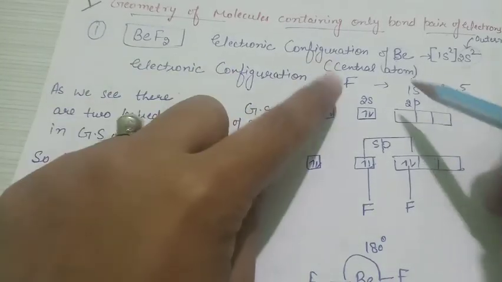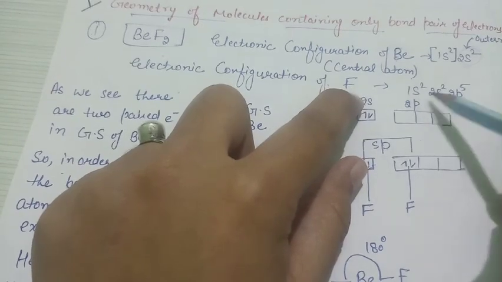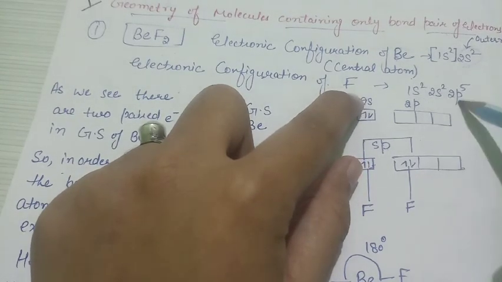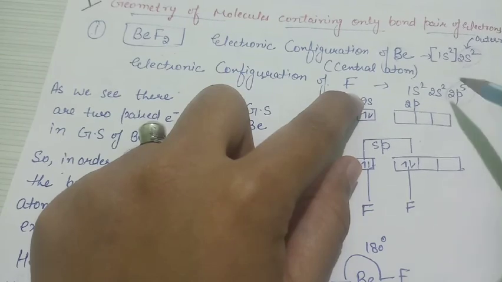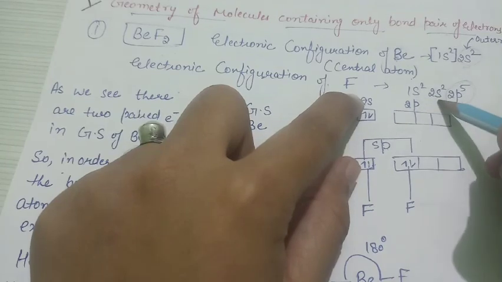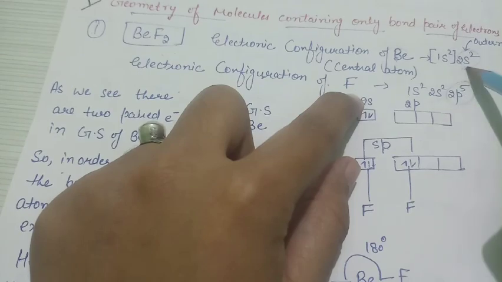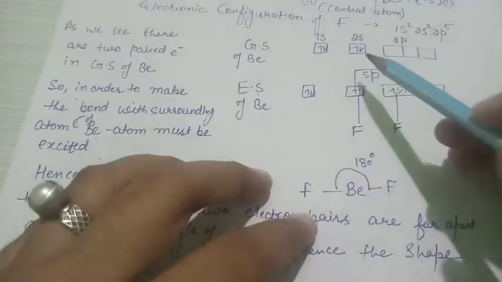Then the electronic configuration of the surrounding atom, fluorine, is 1s2 2s2 2p5. We write this down, but we consider only the outermost shell of the surrounding atom, because hybridization of the surrounding atom does not take place. We are more focused on the central atom.